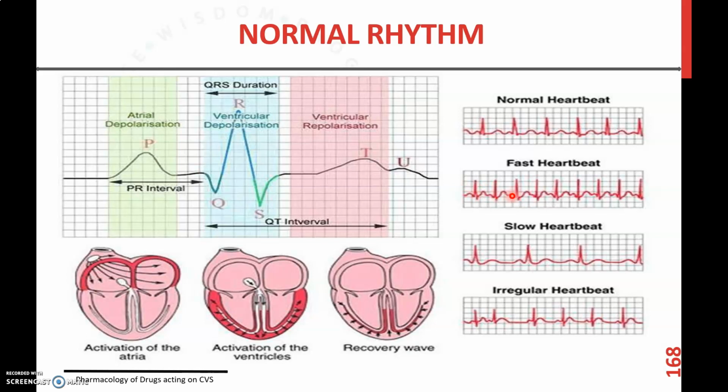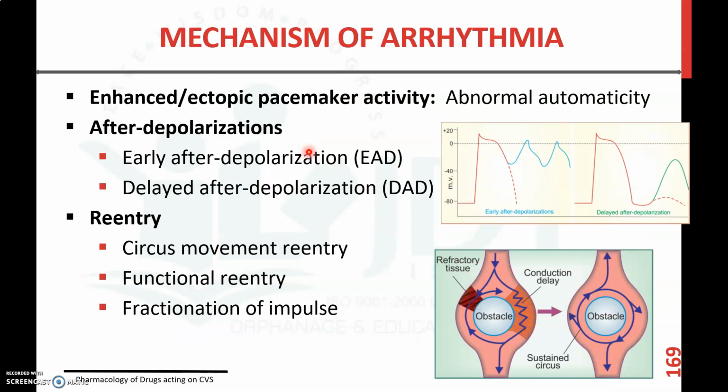If there is an increased heart rate, a fast heart rate, the waves will be closer, and if there is a slow heart rate, the waves will be very distant. If there is any irregular heart rate, it may lead to irregularity in the normal ECG pattern also. Now, what are the different mechanisms of arrhythmia?